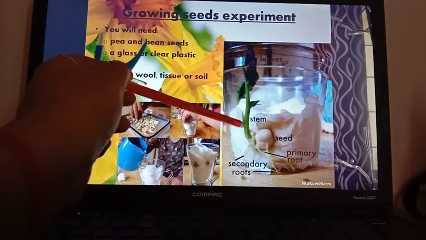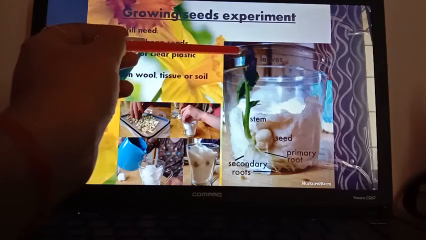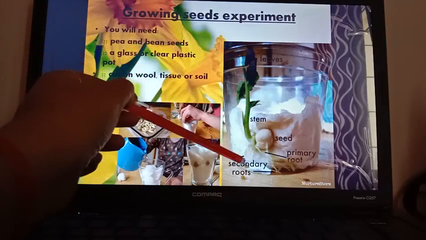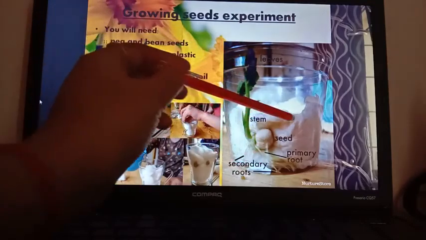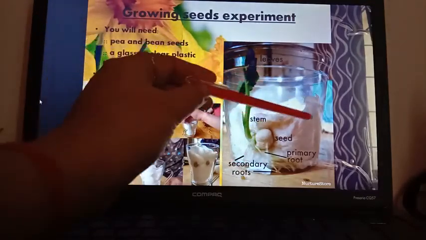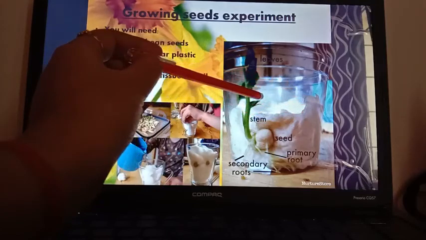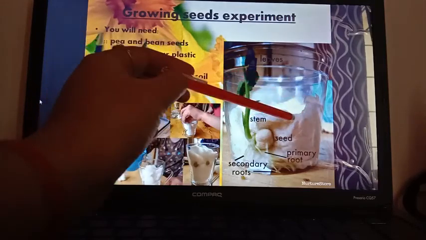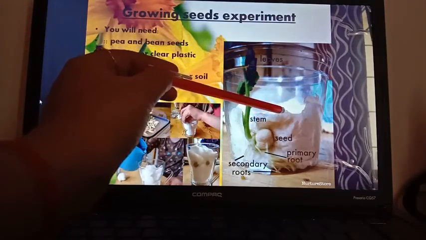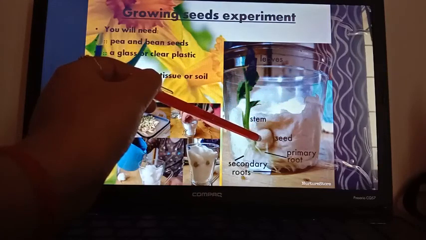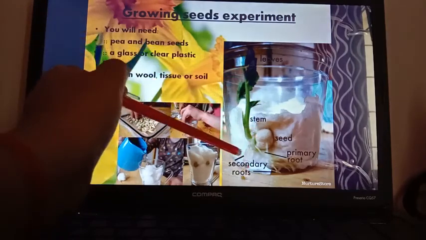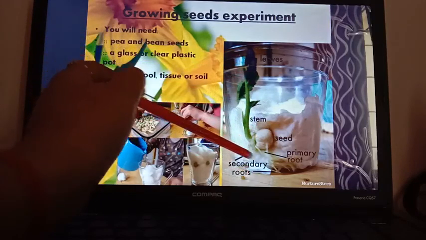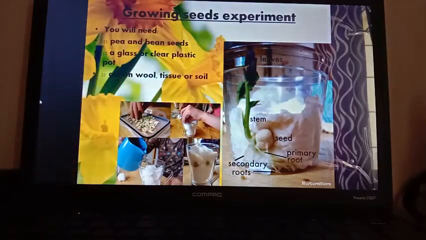After that this forms the new leaves, the root system and the shoot system. Obviously you have to keep putting water inside this cotton, otherwise the seed will become dry and you will not get these structures. So you can try this experiment at your home.